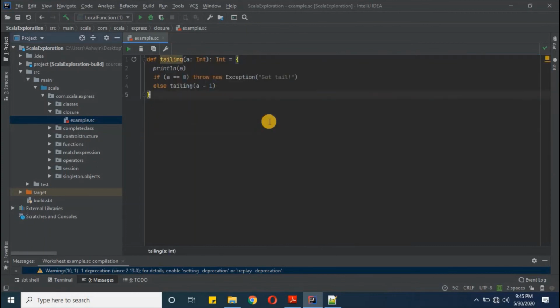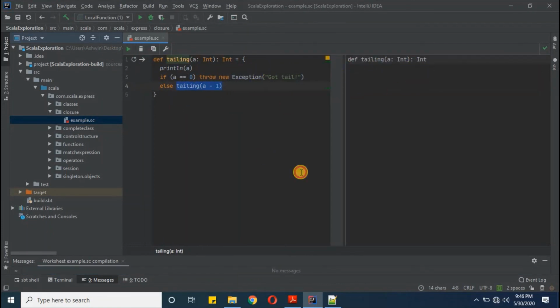After this example, we discussed tail recursion. To explain that tail recursion function, I'm writing one function here called tailing. It has a parameter a, int type, and it will also return an int value. First I'm keeping the debug message, whatever we are getting here, and then I'm keeping one condition. In that condition, if the a value matches 0, we will throw an exception called got tail. Otherwise, we will simply give it a recursive call with -1 value. Okay. So after execution, our function has been defined.